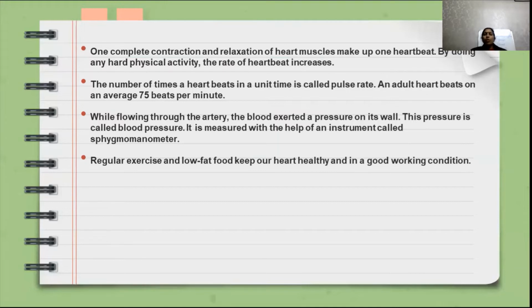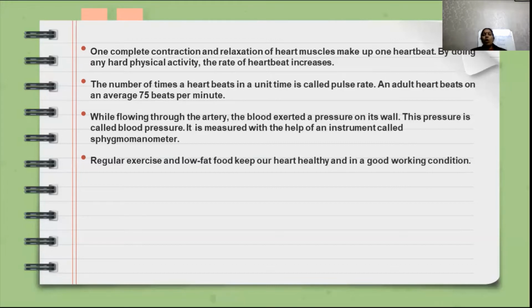One complete contraction and relaxation of the cardiac muscle makes up one heartbeat. I repeat, one complete contraction and relaxation of cardiac muscle is one heartbeat. With any hard physical activity, the rate of heartbeat will increase.